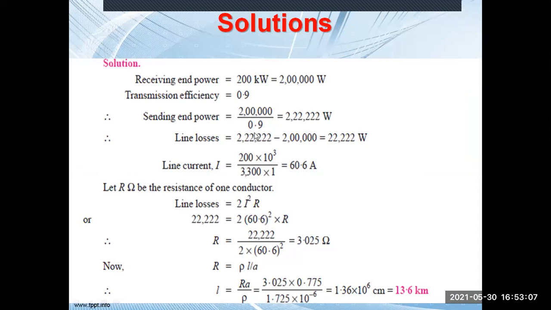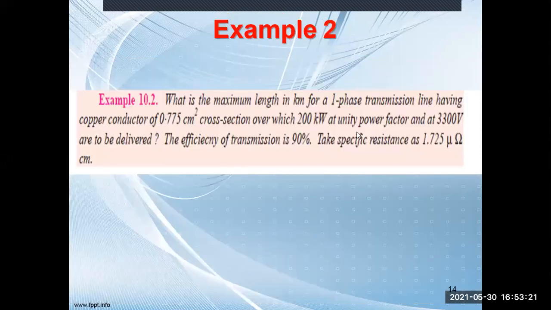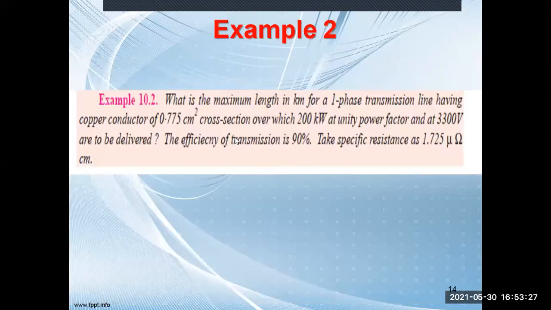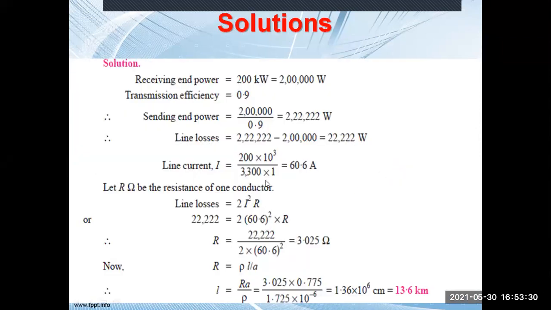Yes or no? Yes, sir. So if you know the sending end power and the receiving end power, the line losses can be calculated, the difference of these two. Now, what is the line current? You know the power, 200 kilowatt, and the voltage is 3300 volt. So you can calculate from here the line current.